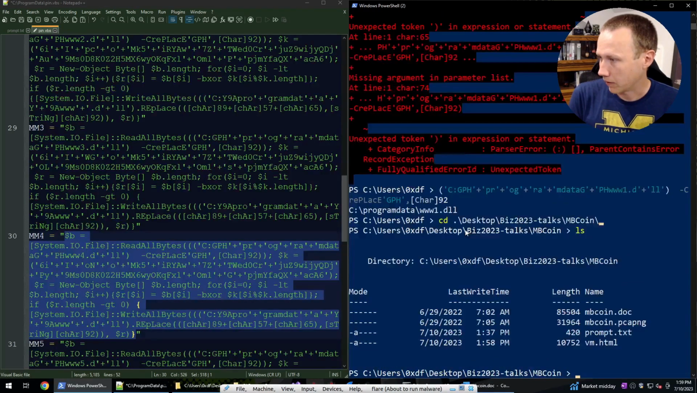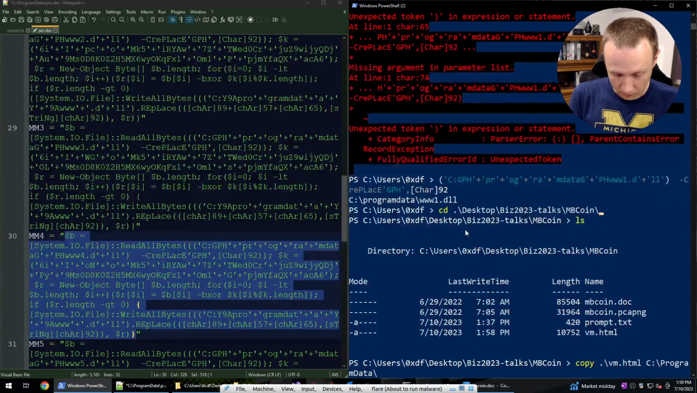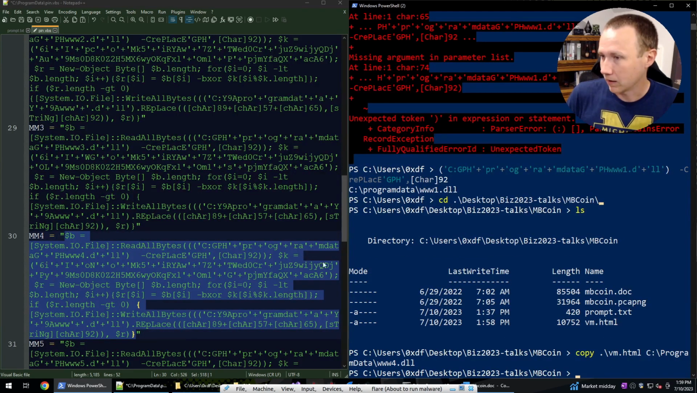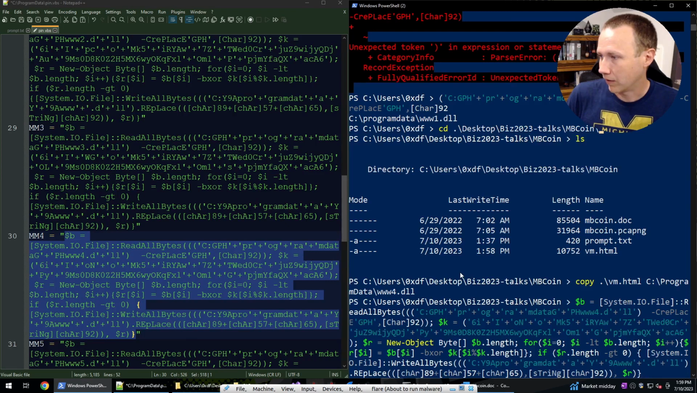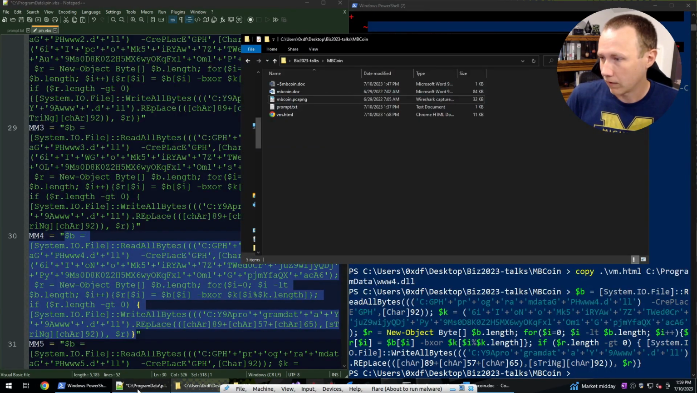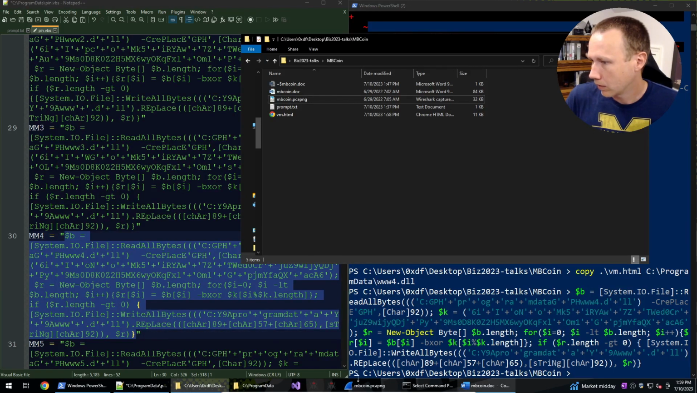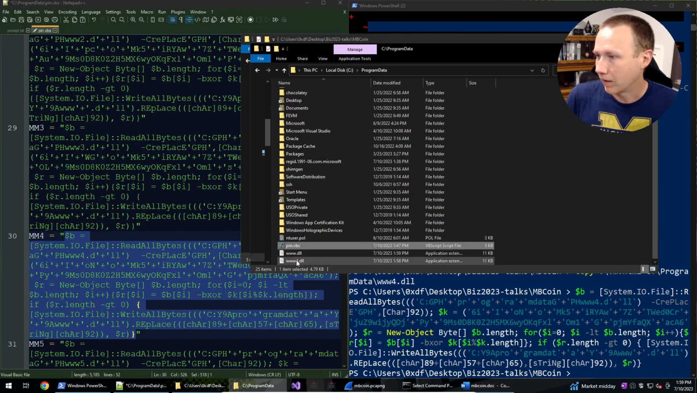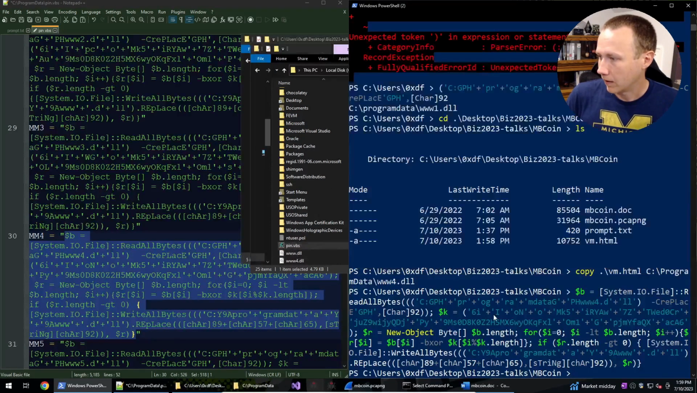Okay, we got the thing here. We will copy vm.html to program data, where this was www4.dll. And now I think I can just paste in literally all of that. We should be able to see it in our program data now. Did I have, I think I have that open somewhere here. Now I have a www.dll.